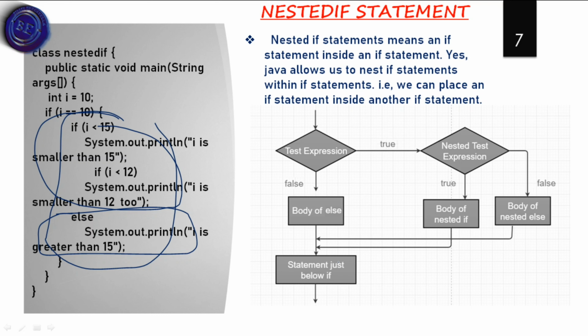Finally, the statement just below the if is the end of the program, so the statements will be printed. In this way the nested if statement works.